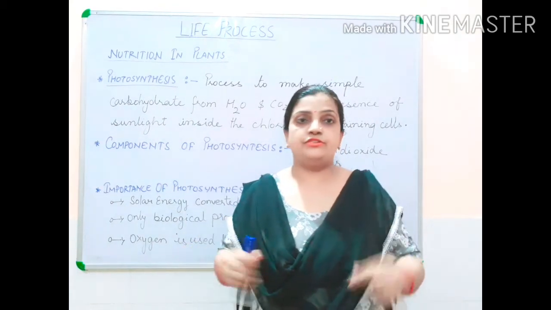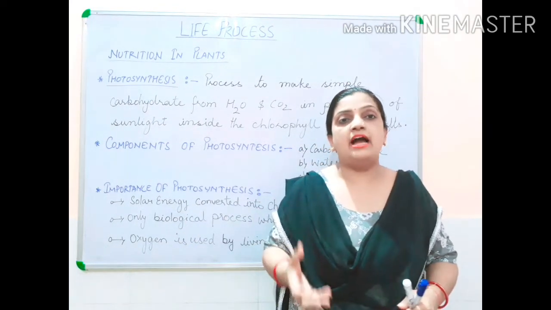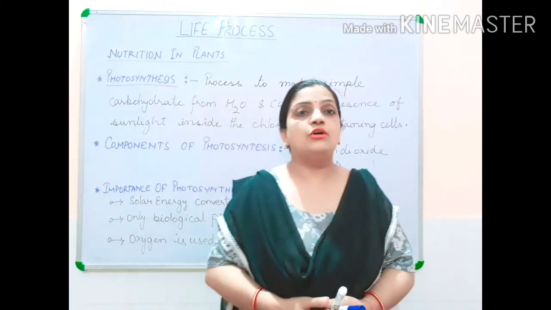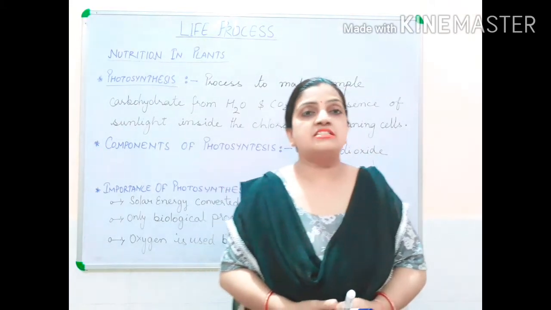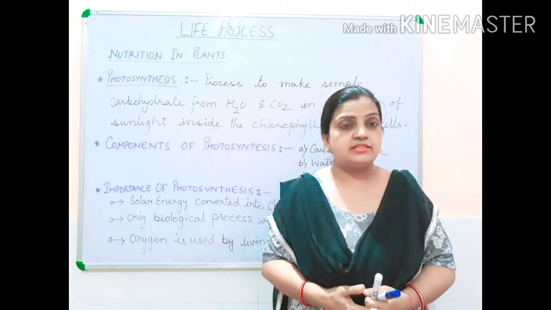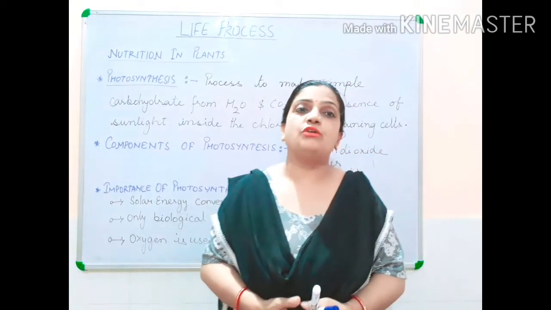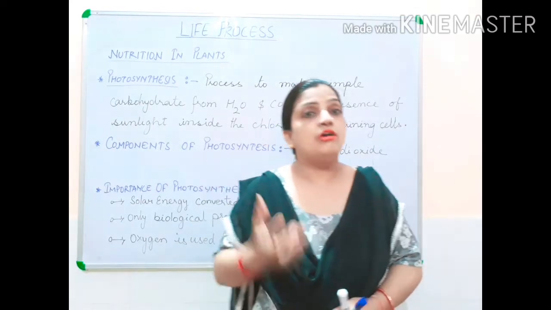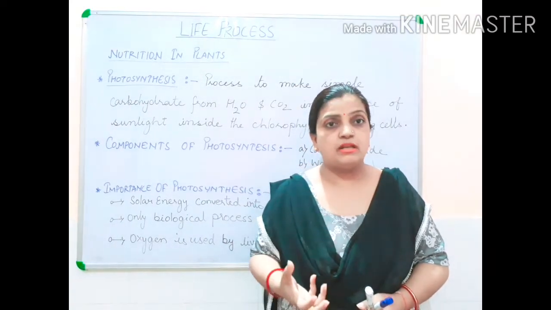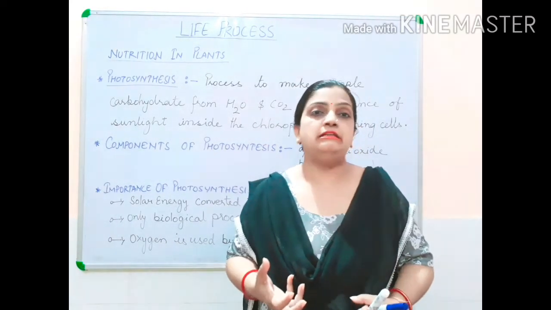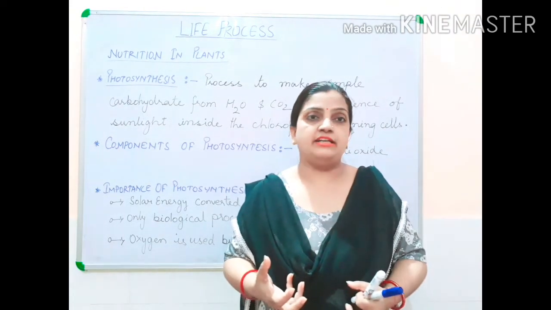And you know, children, that leaves have a plastid called chloroplast, and chloroplast is called the kitchen of the plant. And this kitchen called chloroplast has a chlorophyll pigment, and this chlorophyll pigment is responsible for trapping the sunlight, for capturing the sunlight from nature.